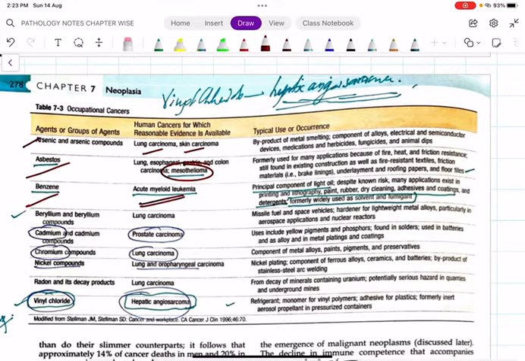Benzene causes AML, acute myeloid leukemia. Beryllium causes lung cancer. Cadmium causes prostate cancer. Chromium, beryllium, nickel, radon, all of these cause lung cancer. Vinyl chloride causes hepatic angiosarcoma. This is a potential MCQ question.